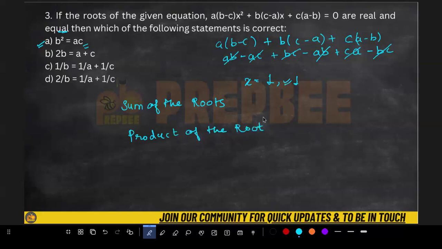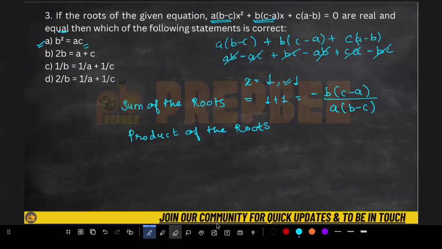So I could solve using these two methods, and I will see which one satisfies this condition. So let's solve using the sum of the roots. If I solve using the sum of the roots, what will I get? The sum of the roots is nothing but 1 plus 1, which is equivalent to minus b by a. What is b? b is nothing but this part, minus b upon b into c minus a upon a. What is a? This is your ab minus c.